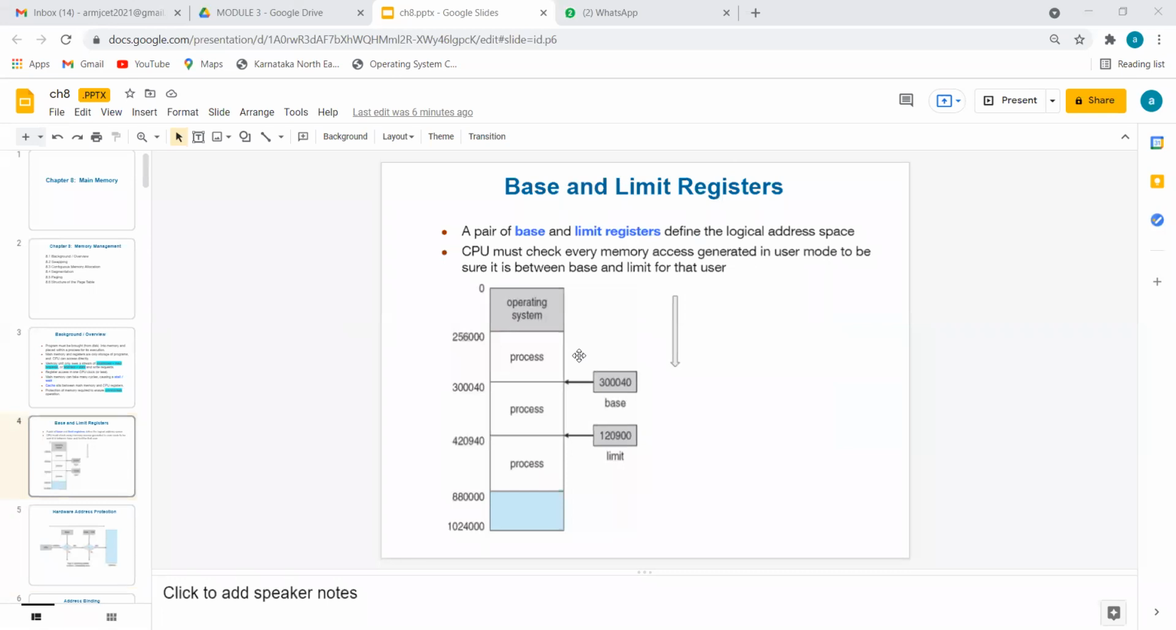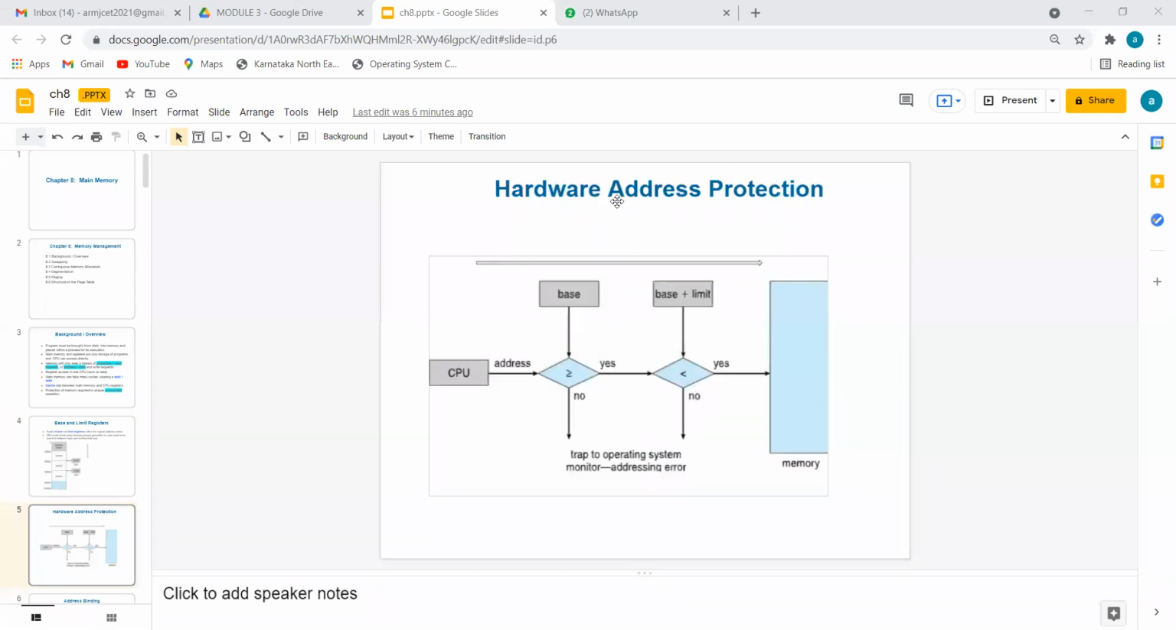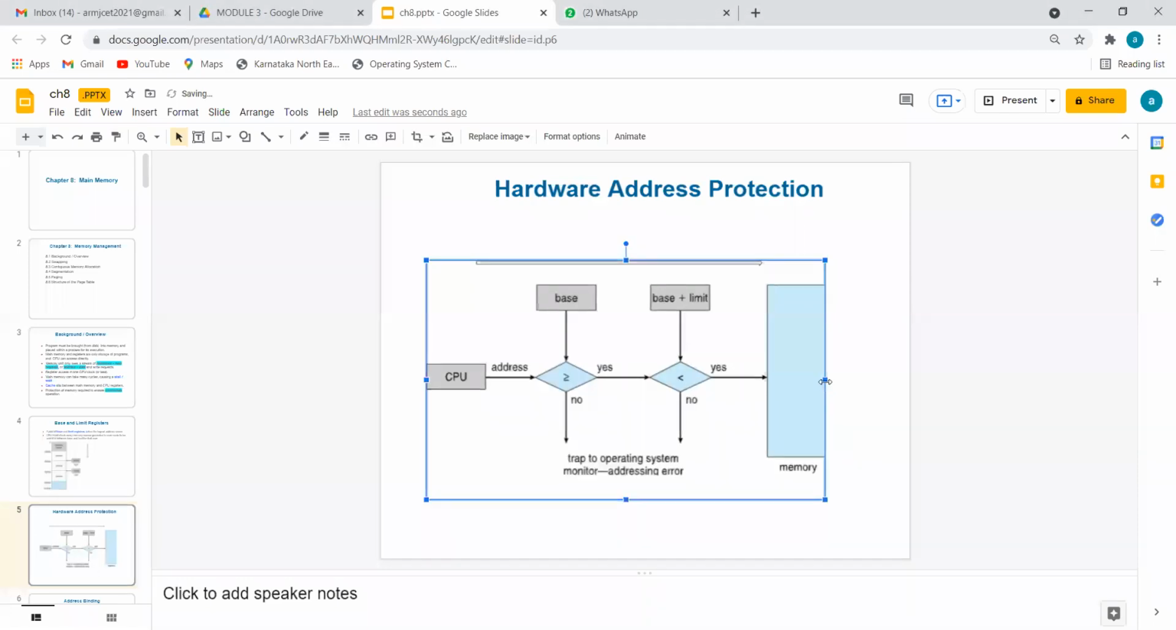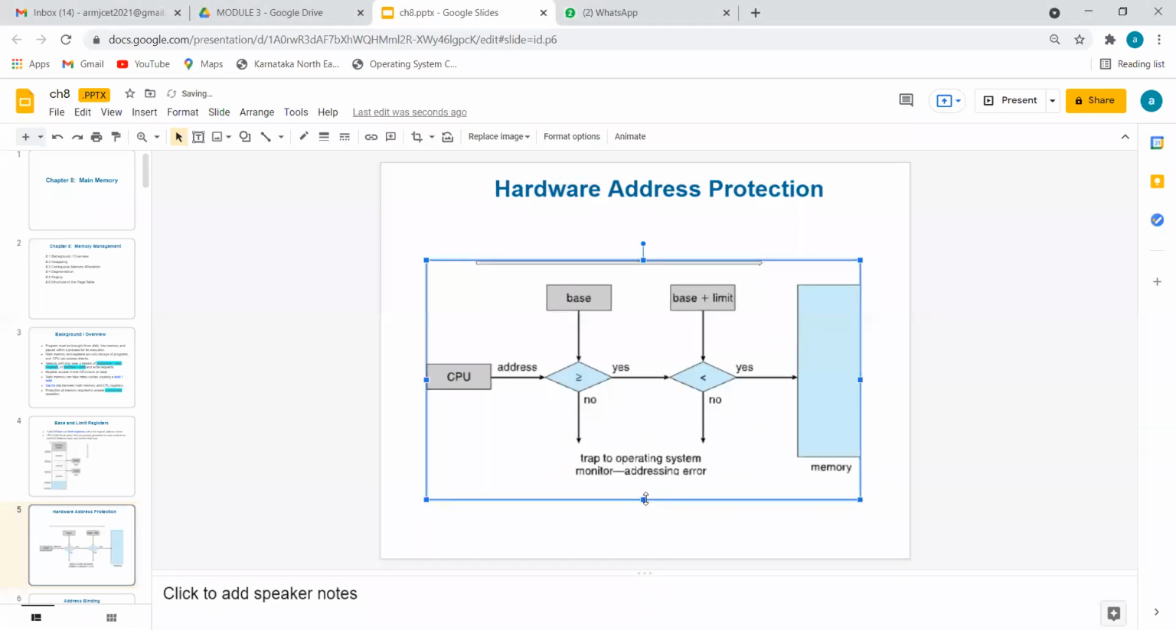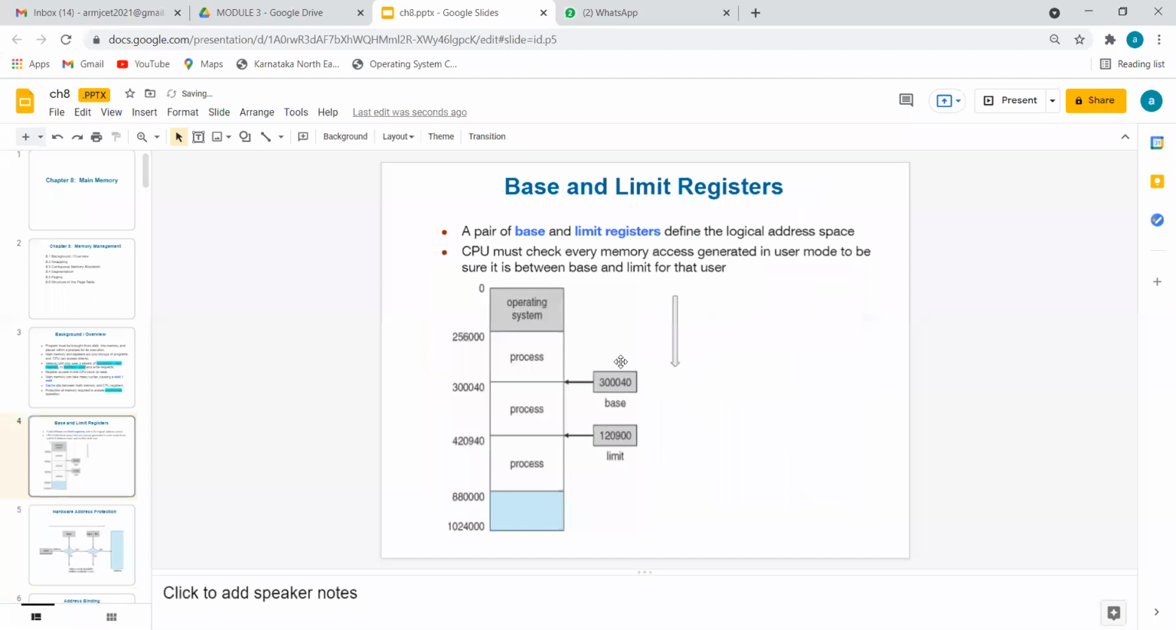Fine. Okay, let's go for hardware address protection. This is also one more important concept, so we'll try to understand this with the help of a diagram. See here. Let's take process 2, because in the diagram it is mentioned with the base and limit also. Process 2 base is 3 lakh 40 thousand. Process 2 limit is 1,20,900.